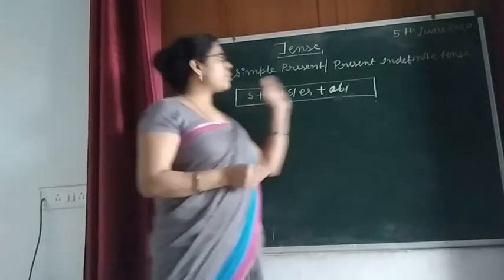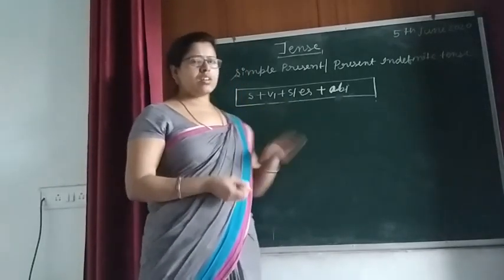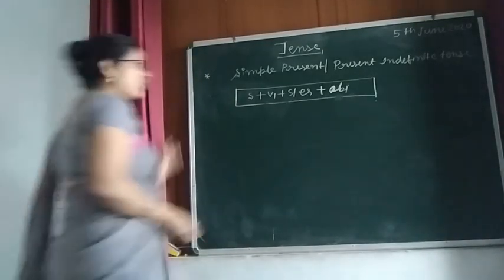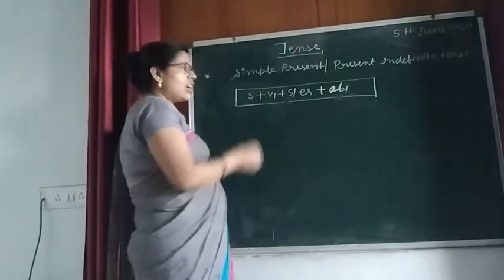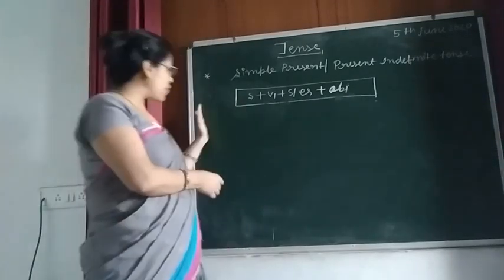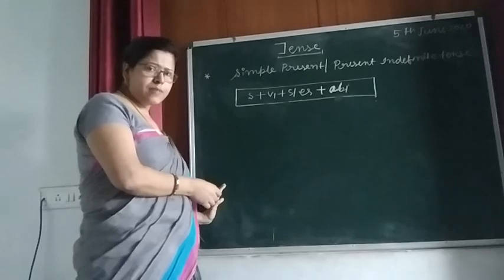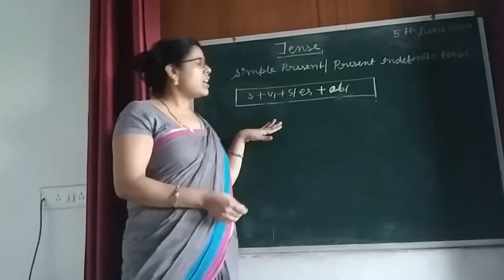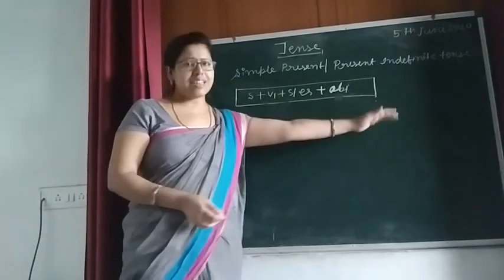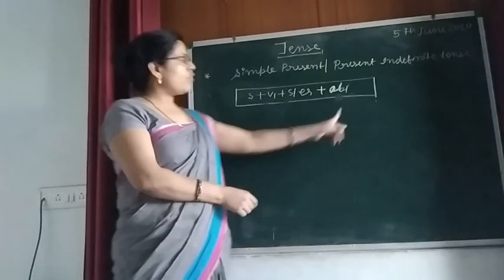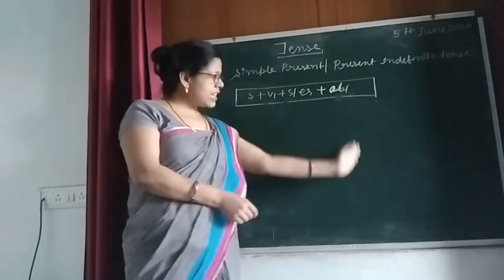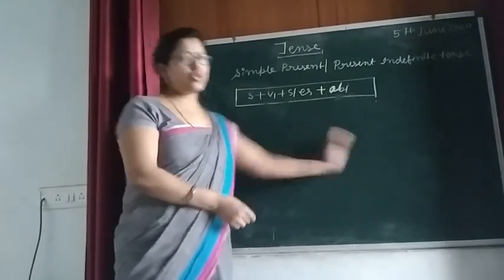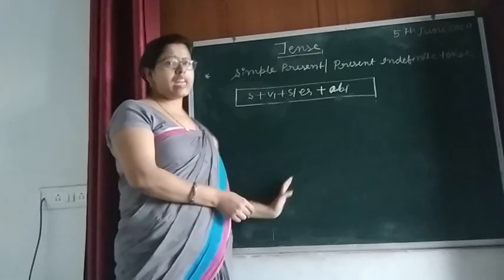So this was all about the simple present structure. I also taught you the format of this tense. Do you understand what is format? I taught you on the left hand side at first we have to write first person, second person, third person, and on the right hand side we have to write singular number, and then plural number, and after that we have to make the proper format like I, we, you, he, she, it, name, and they.